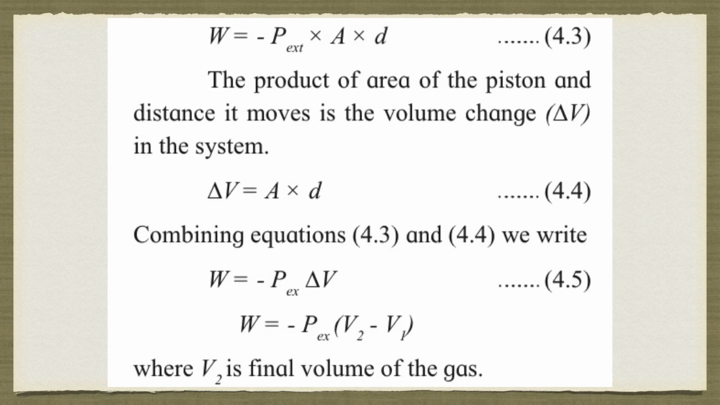Now the next equation: W is equal to minus P external into delta V. What is delta V? That is the change in volume. So I can write it as V2 minus V1, where V2 is the final volume of the gas and V1 is the initial volume of the gas. And one more thing, in both expressions it should be P external (EXT). This is a very important expression which you have to remember: W is equal to minus P external into delta V.